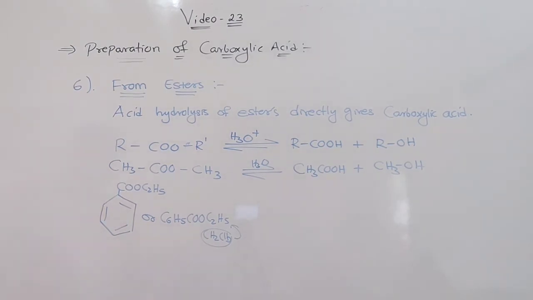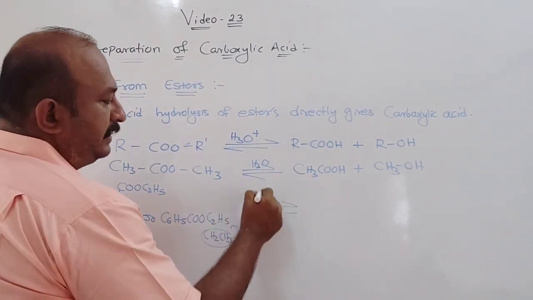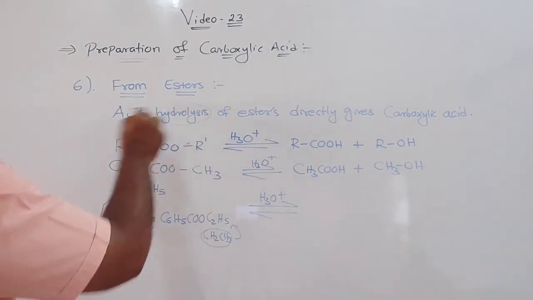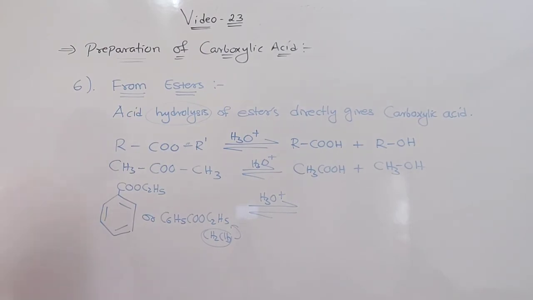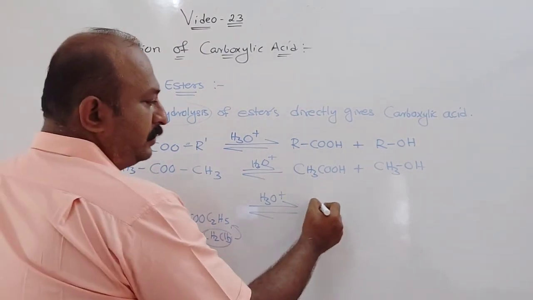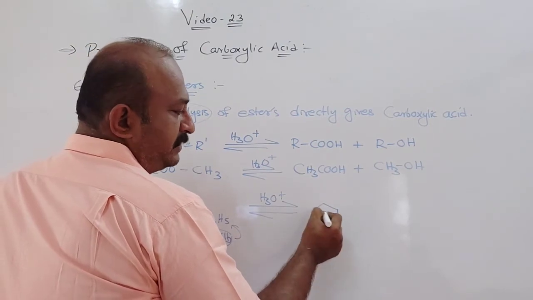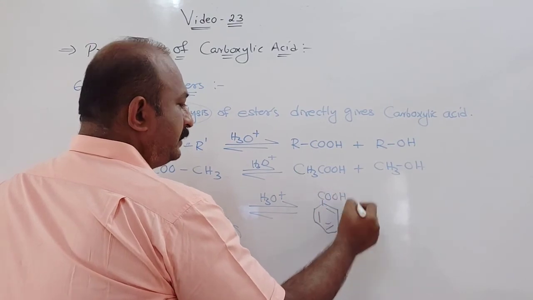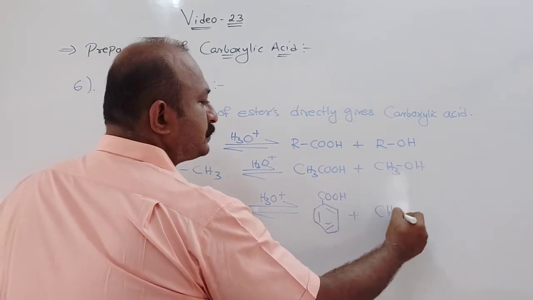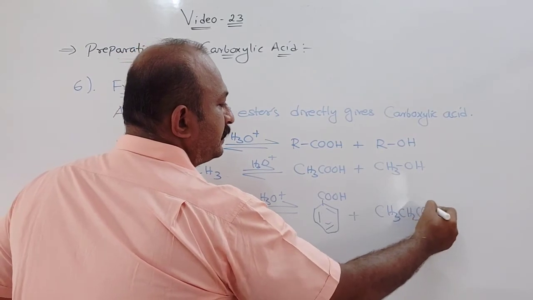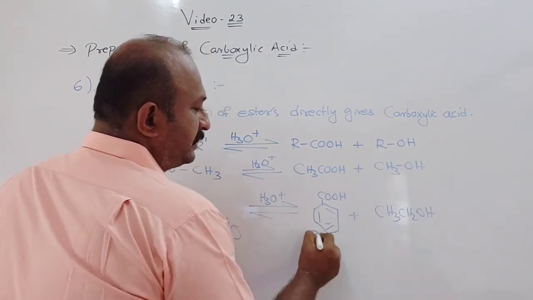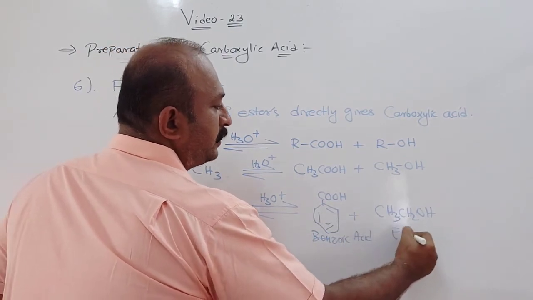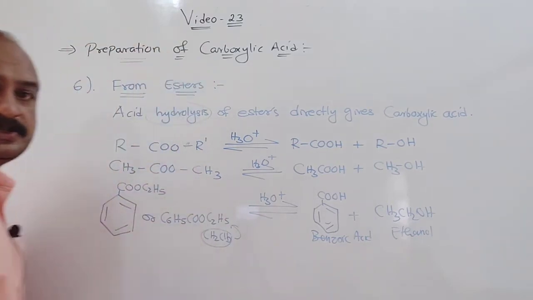So this ester again, it's treated in presence of an acid, hydrolysis I am talking about, acid catalyzed hydrolysis, or acid hydrolysis we use the word. What will you get? You will get benzoic acid, plus CH3CH2OH, ethanol, that is benzoic acid plus ethanol you get. Understood this part?